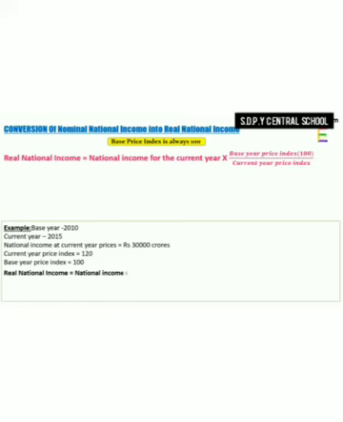Let's take an example. If we take 2010 as base year and want to estimate national income of 2015, so the current year is 2015. Suppose national income at current year price is rupees 30,000 crore and current year price index is 120, whereas base year price index is always 100. Then we can easily estimate the real national income by using the formula. Here, real national income is rupees 25,000 crore.